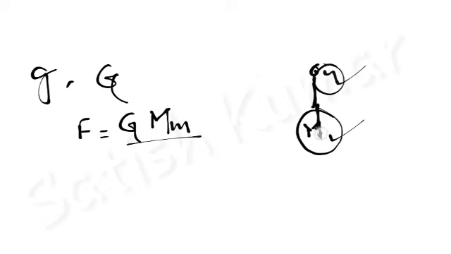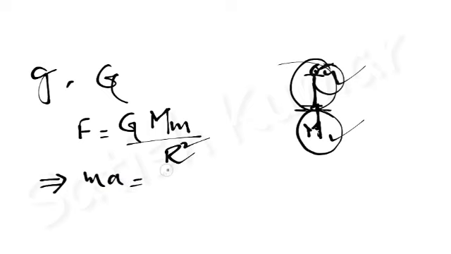The radius of earth is very large compared to the distance between the body and the surface of the earth. So by this we can neglect the distance between the body and the surface of the earth. I can take the distance between the body and earth as the radius of the earth itself, and F is equal to G capital M small m by r square. Now we have a formula: F is equal to ma is equal to G capital M small m by r square.